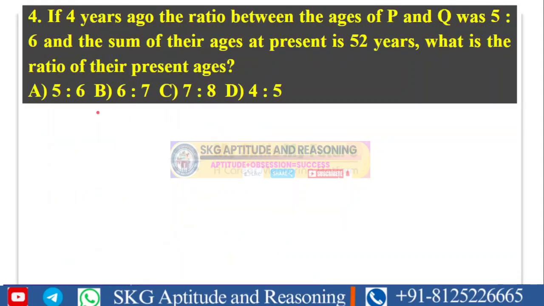If 4 years ago, the ratio between the ages of P and Q is 5 and 6, and the sum of their ages at present is 52 years, then what is the ratio of their present ages? Okay, before going to this question, let us try to clear one point here. I'll explain it with a basic example.